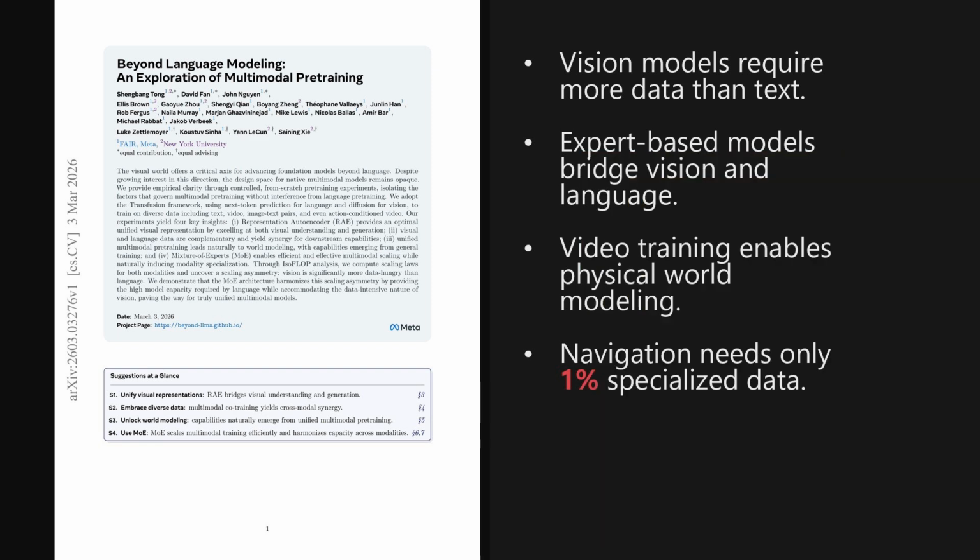I'm Alex. Today we're looking at a paper from the Hugging Face trending list, published on March 3, 2026, just yesterday. It uncovers a fundamental scaling asymmetry where vision requires significantly more data than language, and demonstrates that a high granularity mixture of experts architecture effectively bridges this gap. The paper is titled Beyond Language Modeling, an Exploration of Multimodal Pre-Training, and as we'll see later, the findings on emergent world modeling are really impressive.